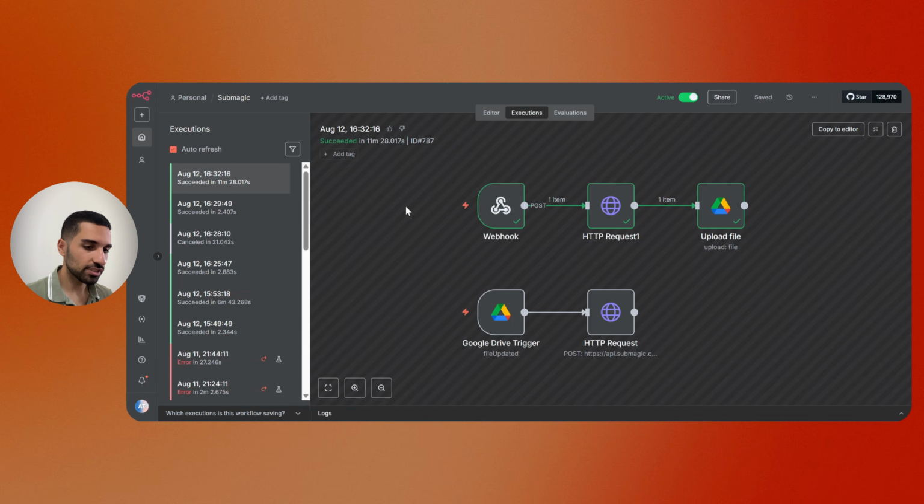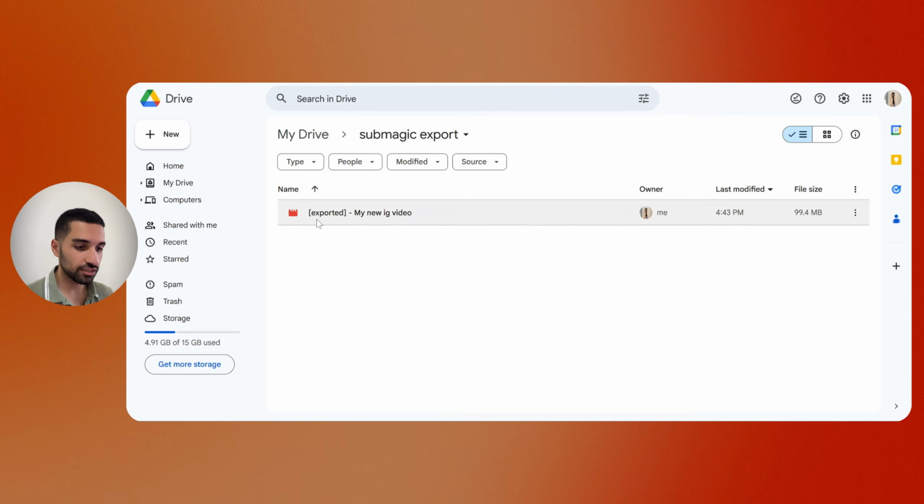All right, guys, that's it. You see, this execution is already finished, but it took a little bit longer because we were downloading the video and also uploading it inside our Google Drive. It really depends on your internet connection, but let's just quickly check our folder here. And there you go, you see that we have our exported video. So I'm just going to play it for you, and we will see how this edit was done by Submagic.